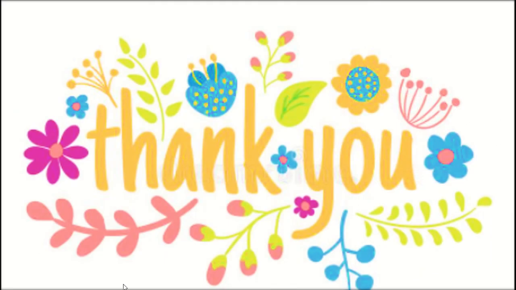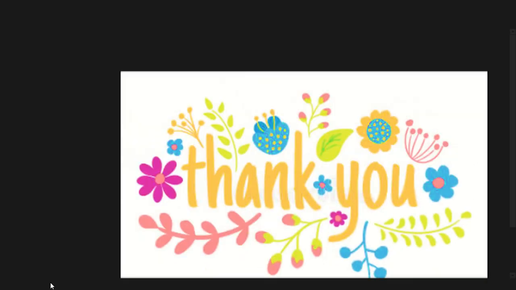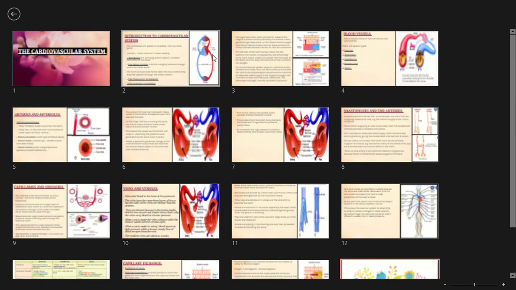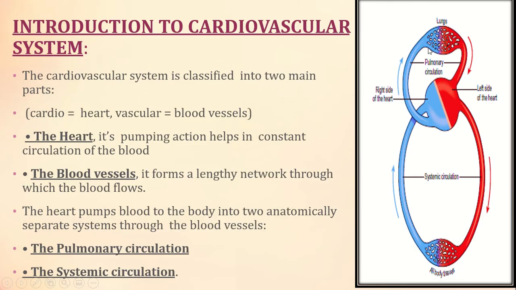So we'll just conclude it. Here you can see the lungs, heart and the body tissues. The deoxygenated blood is in blue color and the oxygenated blood is in red color. The deoxygenated blood is carried to the lungs for purification, and in the capillaries the main oxygen and carbon dioxide transfer takes place.